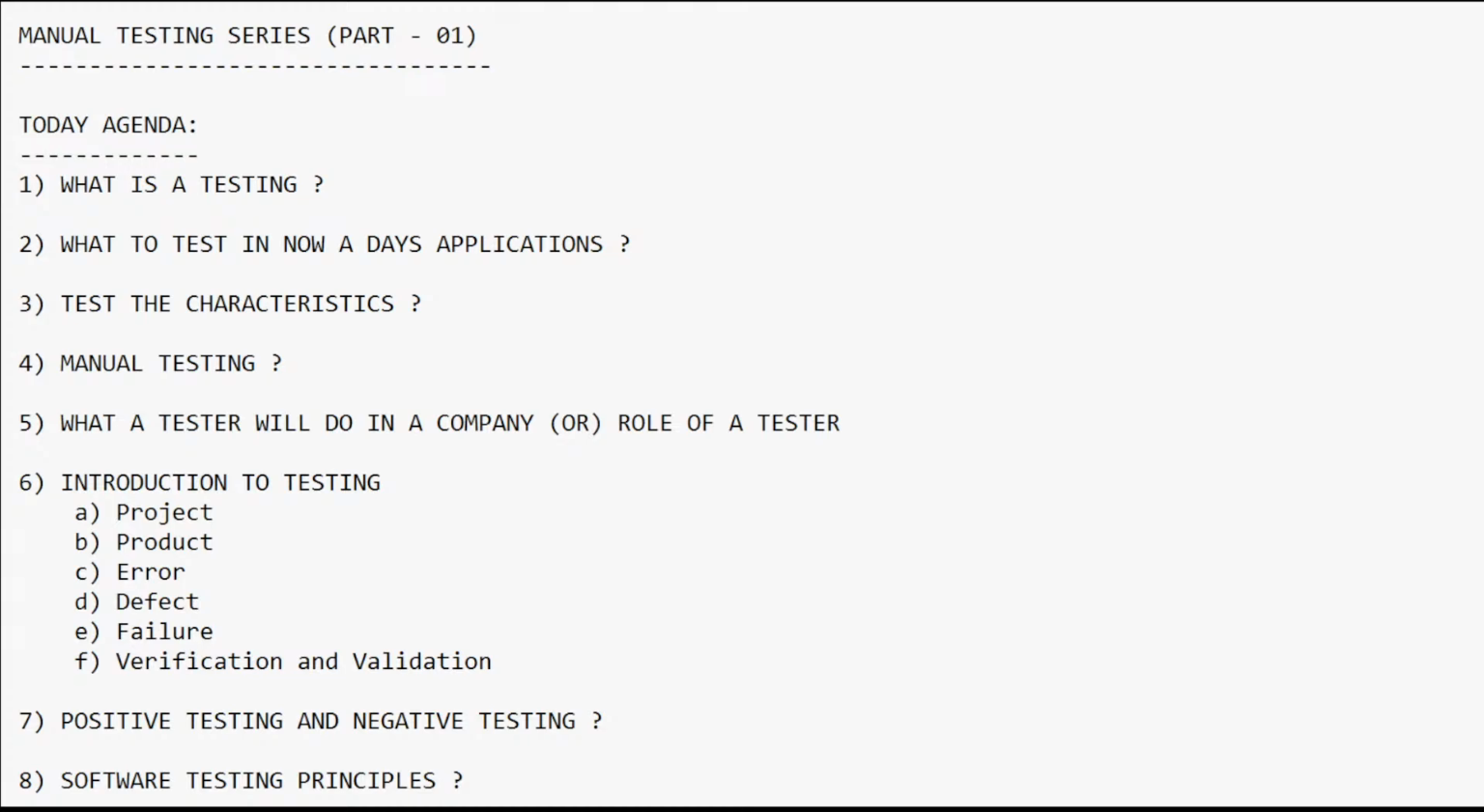Come on guys, if you have any questions related to the manual part, please let me know in the live chat. I will reply back to you. We still have one more minute, so please utilize this time. I'm going to discuss more concepts today. Please try to understand and interact with me especially.